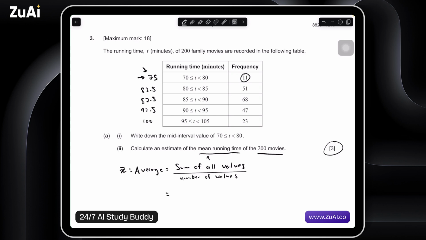So there's 11 movies, and the average runtime was 75. And for here, we had 51 movies, and the average runtime of these movies was 82.5. We had 68 movies, and their average runtime was around 87.5. And so on for these 47 movies.